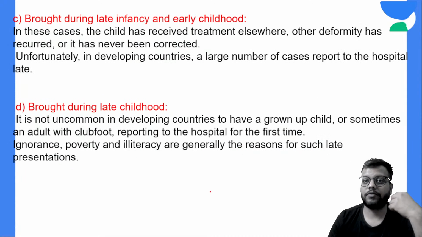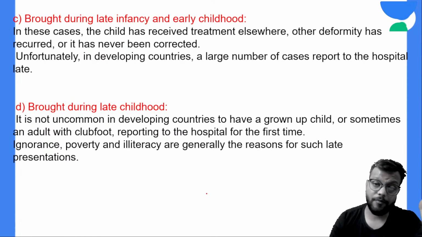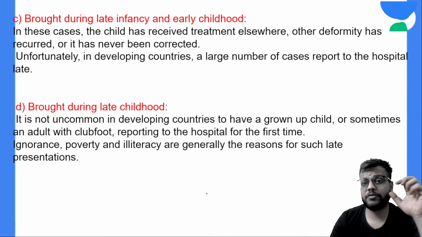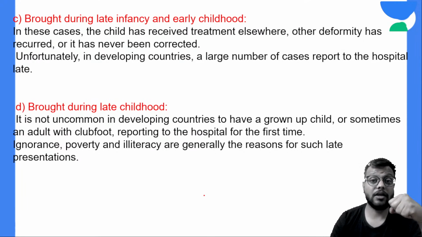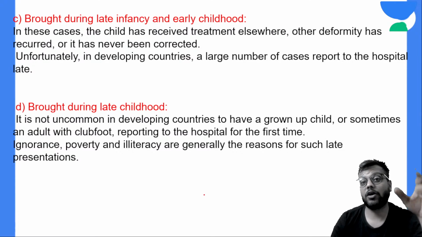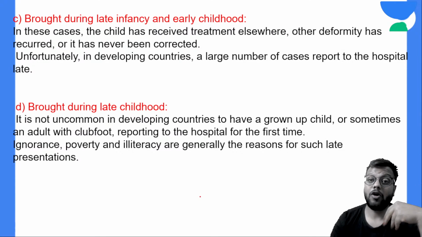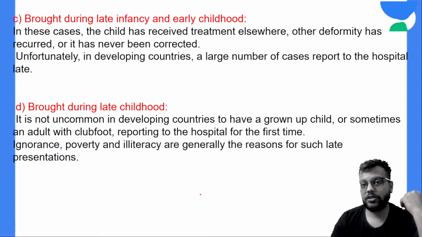But due to negligence, especially in the rural population, unavailability of better healthcare programs, and malpractice by quacks, sometimes the child comes during late infancy, after 1 or 2 years of age, or even after 5 years. These are called neglected CTEV, and in these cases the prognosis is not so good. You need corrective surgeries.